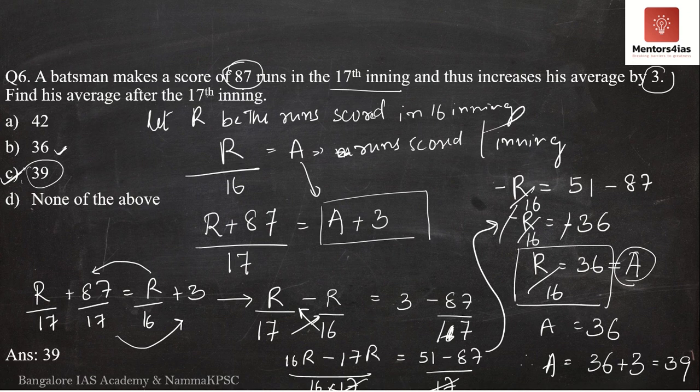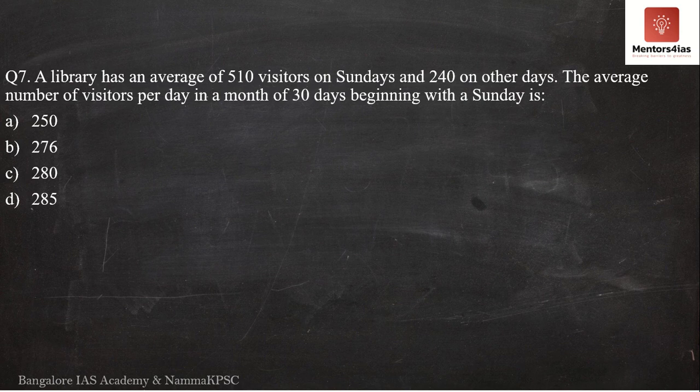So let us move on to the next question now. Question number 7. Question number 7 says, a library has an average of 510 visitors on Sundays and 240 visitors on other days. So every Sunday there are 510 visitors in the library.